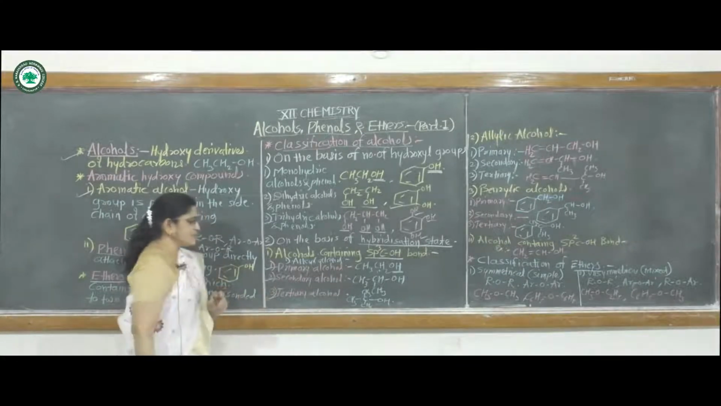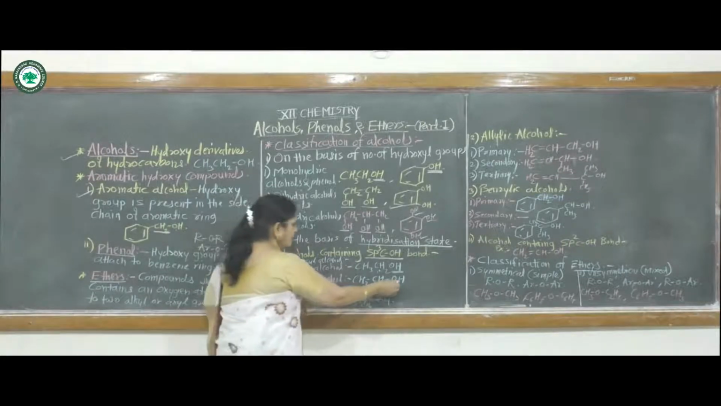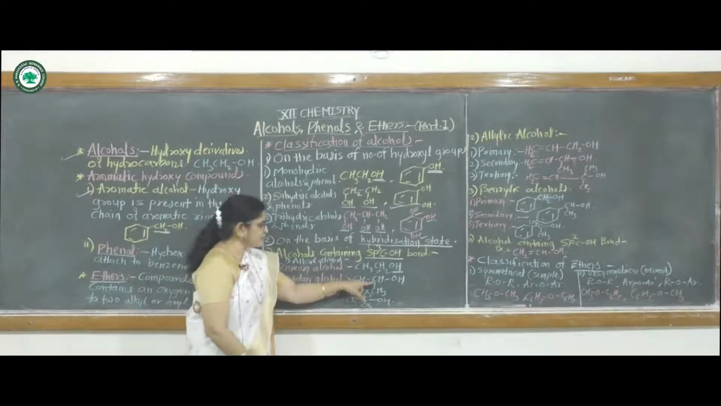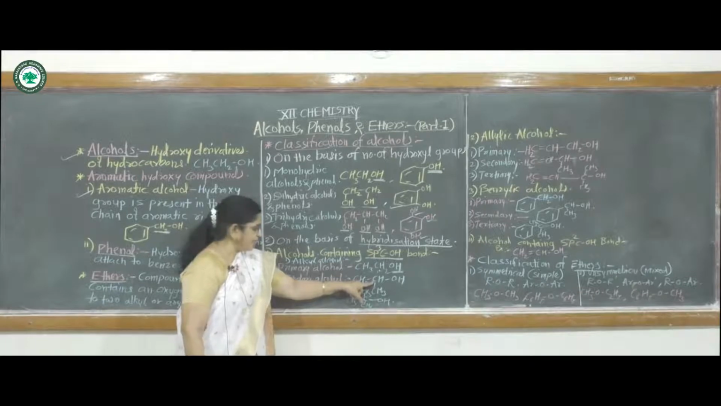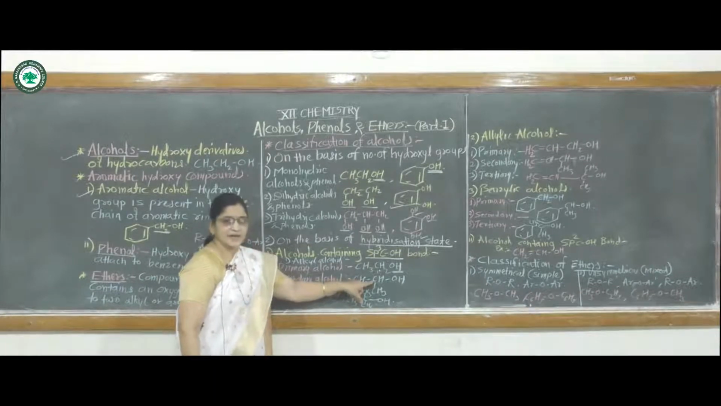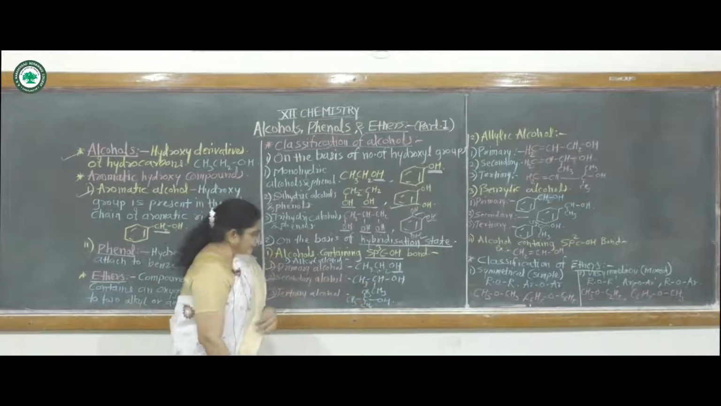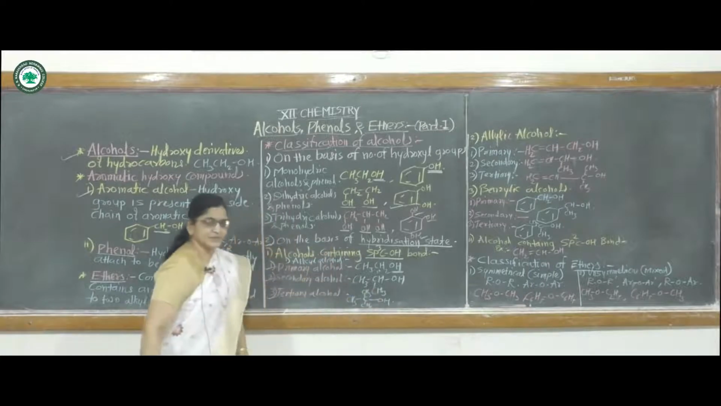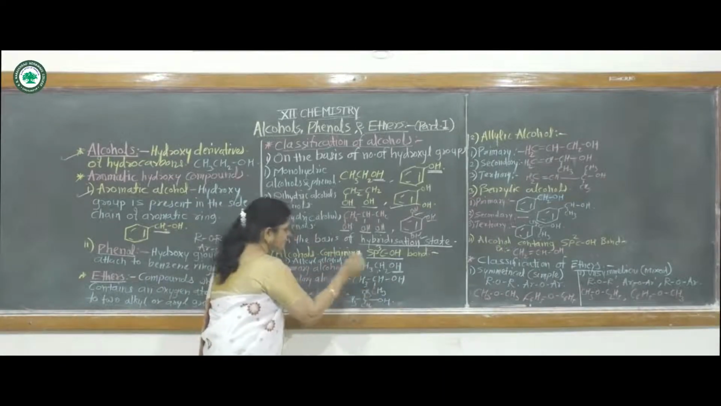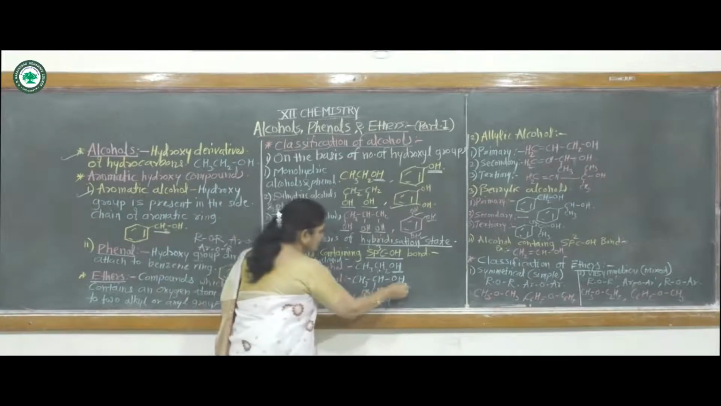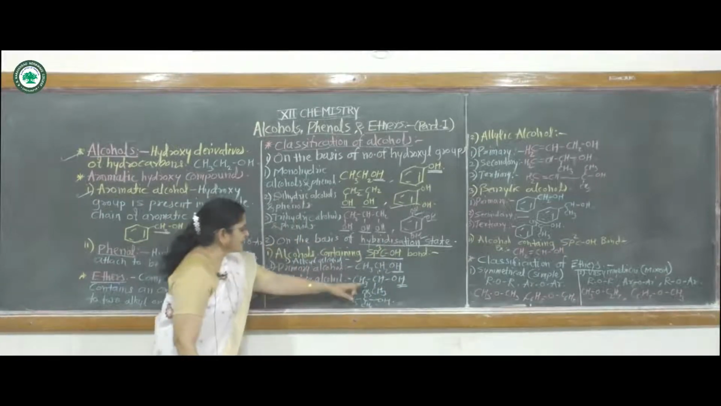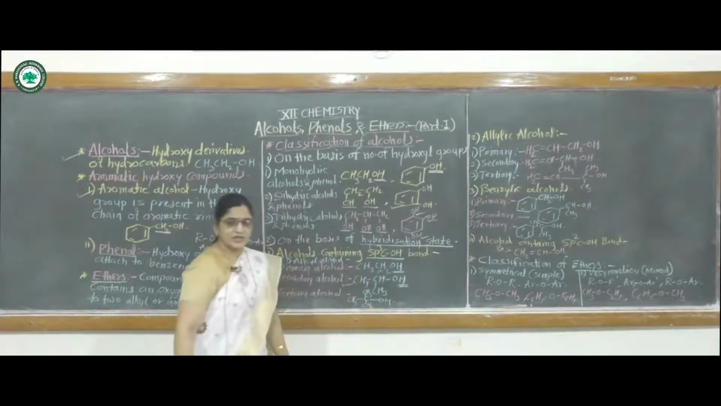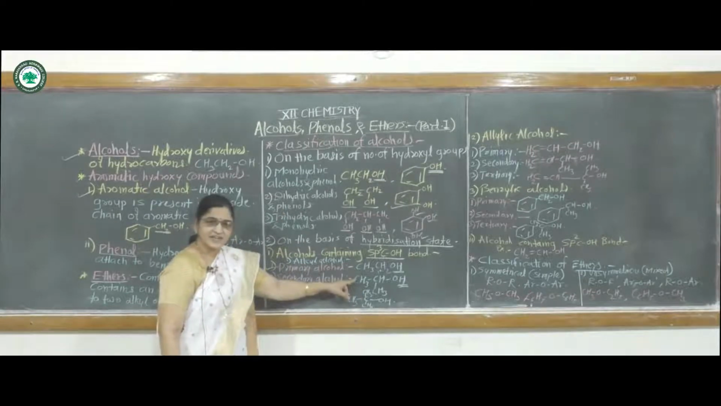Then secondary alcohols. In this also, the OH group is attached to an sp3 hybridized carbon atom. This carbon atom is also sp3 hybridized, but it is a secondary carbon atom, because this carbon atom is attached to two other carbon atoms, this carbon atom and this carbon atom. Hence, as this hydroxy group is attached to a secondary carbon atom, this molecule is called secondary alcohol.